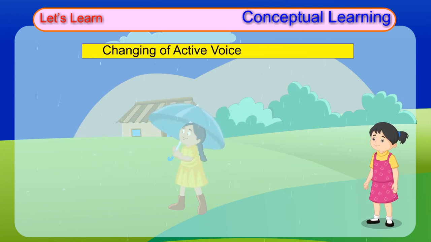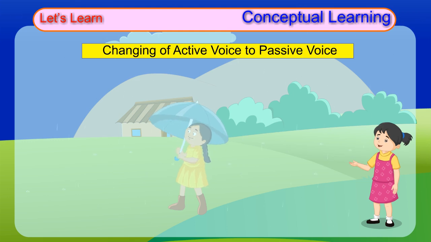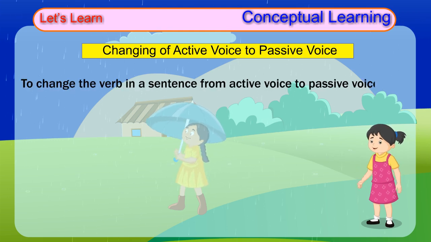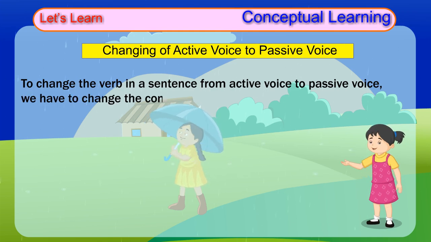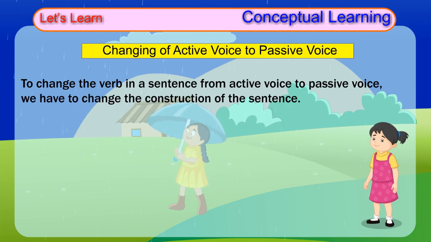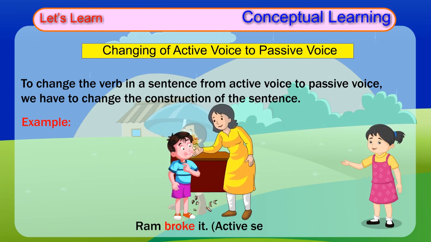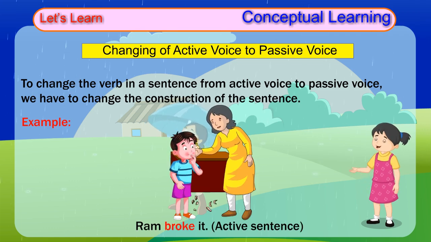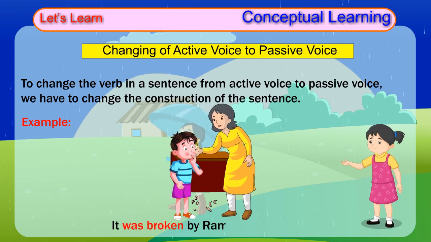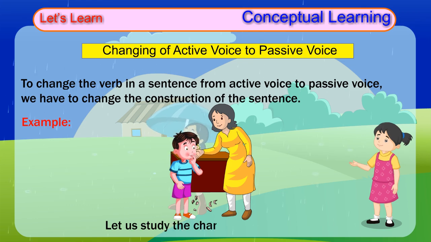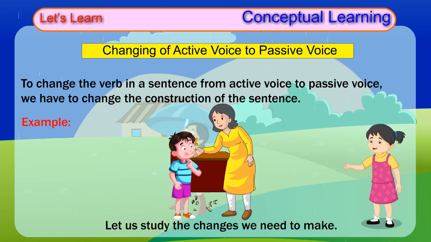Changing of active voice to passive voice. To change the verb in a sentence from active voice to passive voice, we have to change the construction of the sentence. Example: Ram broke it. Active sentence. It was broken by Ram. Passive sentence. Let us study the changes we need to make.